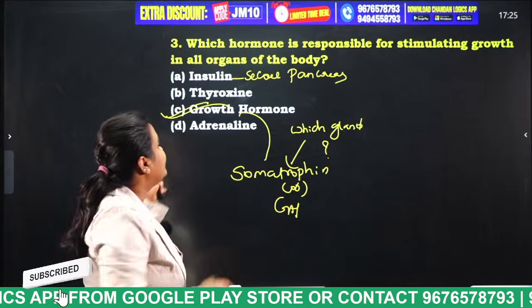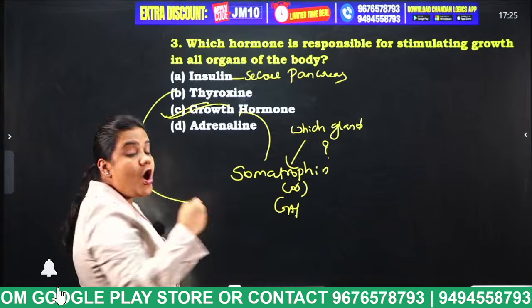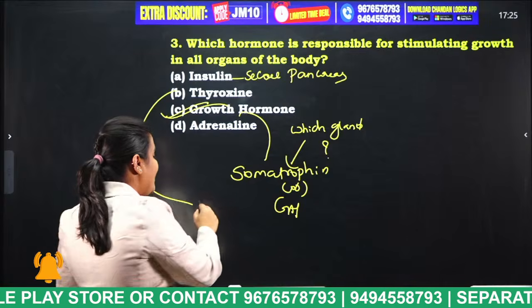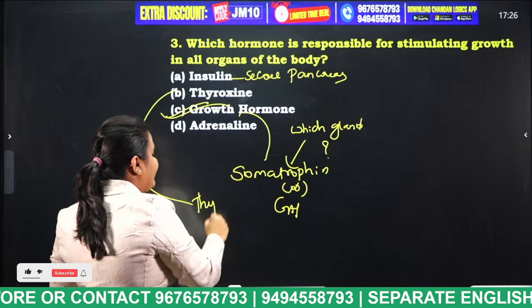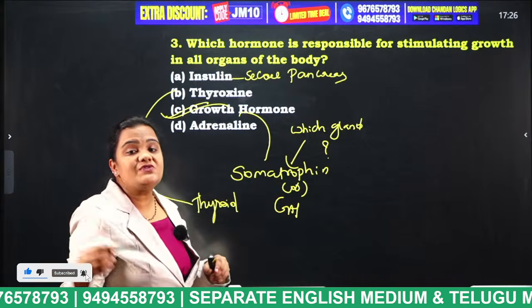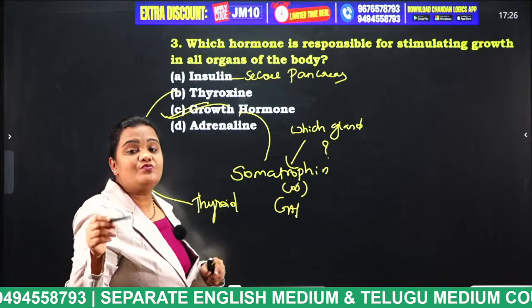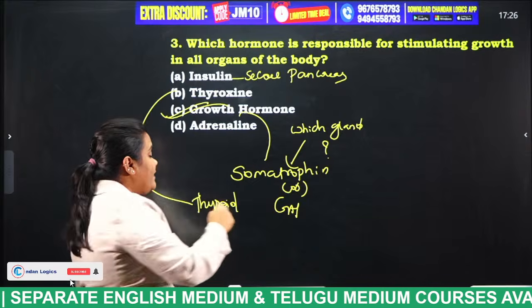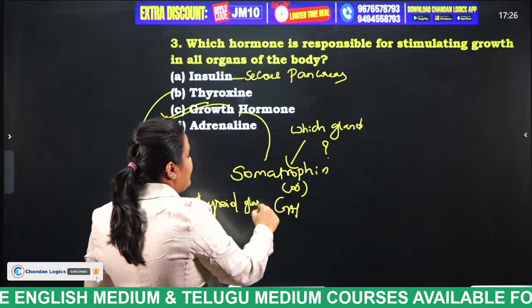And finally, thyroxine. Thyroxine is a hormone. Which gland will secrete this thyroxine hormone, students? Thyroid gland. Due to the deficiency of iodine, what type of disease will persons face, students? The thyroid gland will secrete this thyroxine.